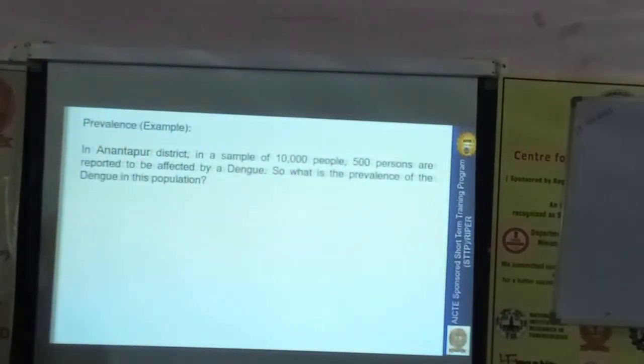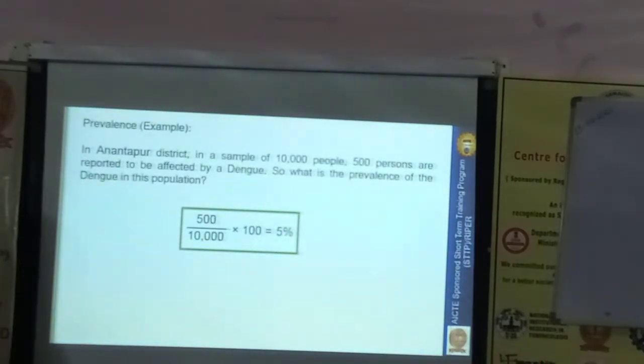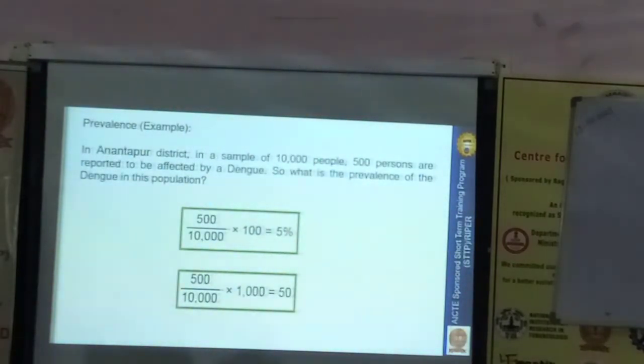In that 10,000, 500 persons were reported to be affected by dengue, by observing their lab data or records. So, what is the prevalence of dengue in this population? What's the calculation? 500 divided by 10,000, which is 5% dengue.